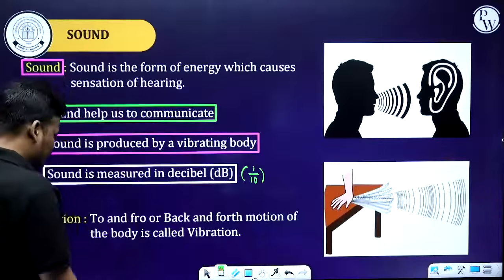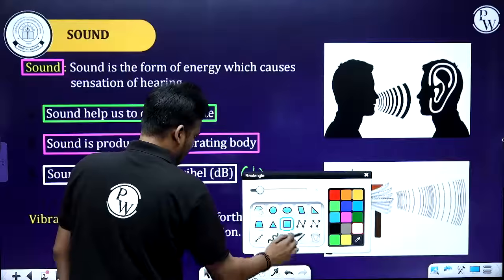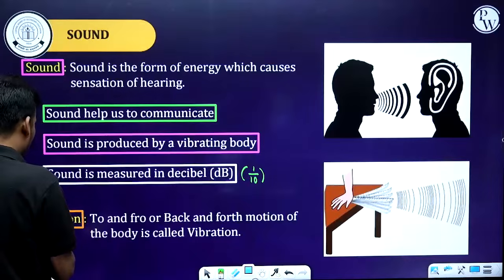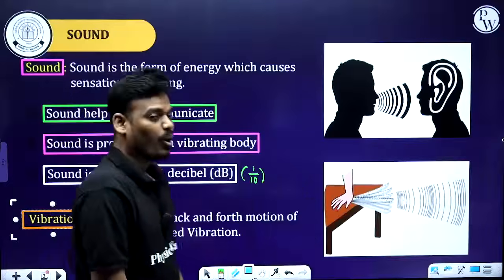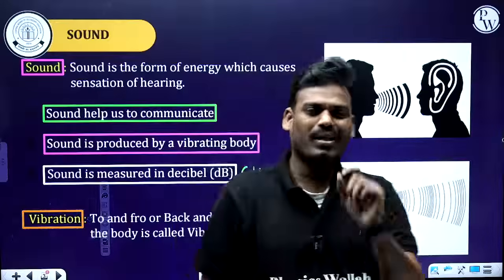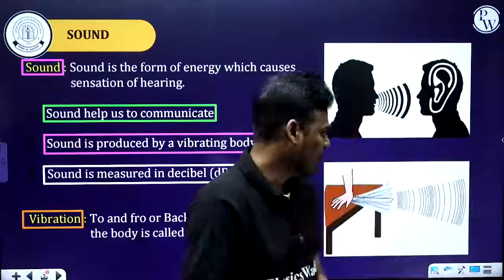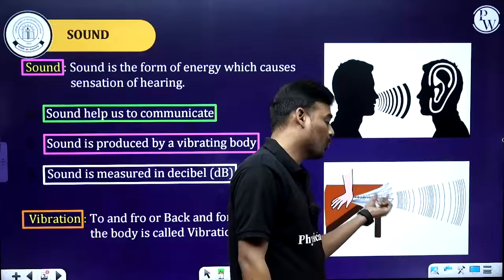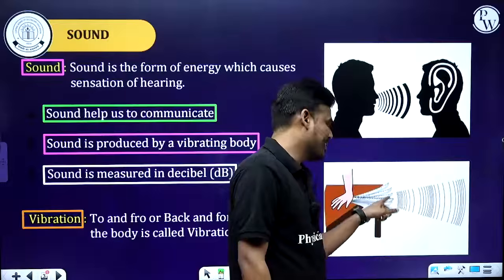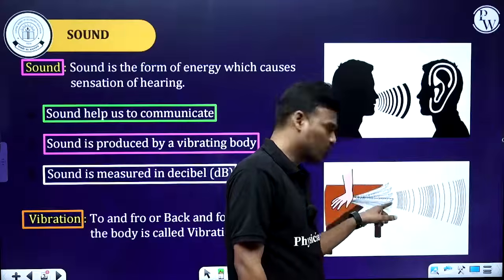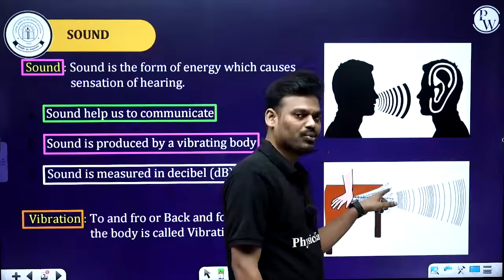Now, what do we mean by vibration? I keep pronouncing one word, that is vibration, a vibrating body or vibrating object. What is this vibration? To and fro motion of the body. Here I have considered a ruler or scale. When I disturbed this scale, it is moving up and down. So that means to and fro motion.